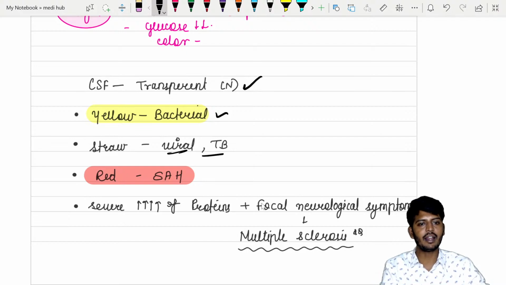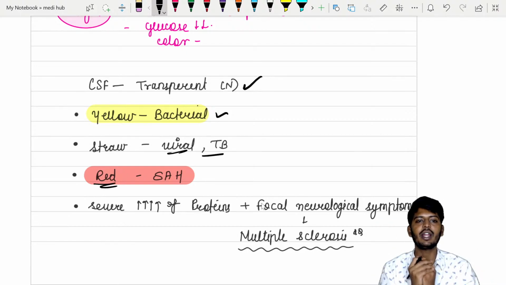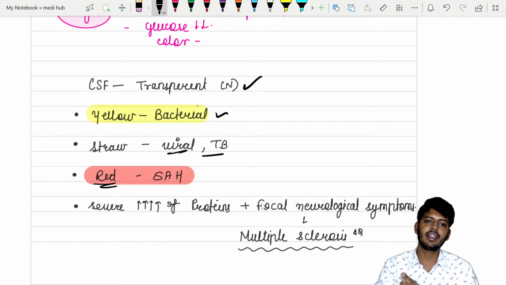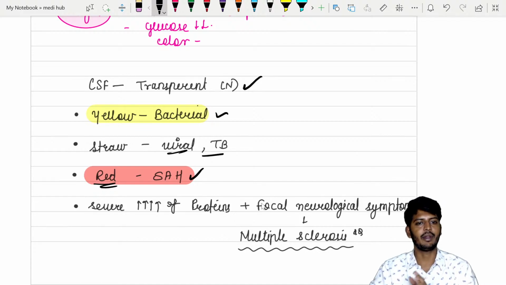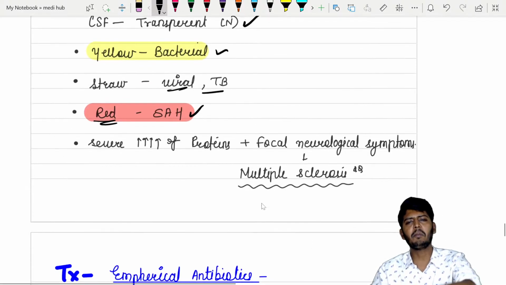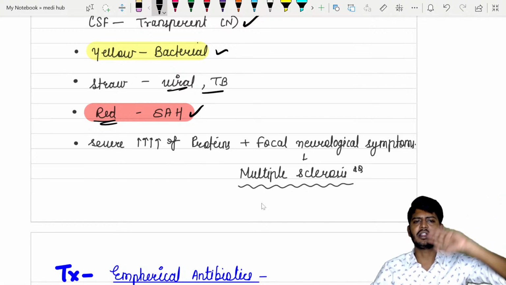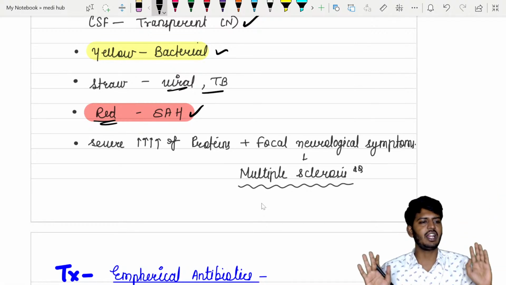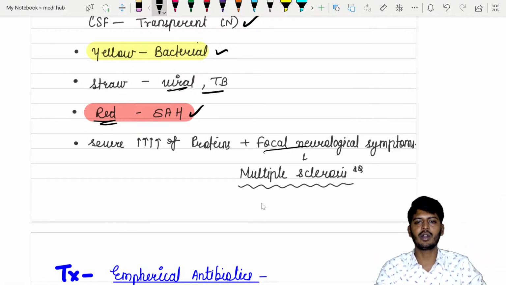Okay, now red color CSF means there is some bleeding into the cerebrospinal fluid. Cerebrospinal fluid is located where? In the subarachnoid space, so that is suggestive of subarachnoid hemorrhage. If protein has increased so much, very severe protein elevation you find, plus focal neurological symptoms, then you can say multiple sclerosis.